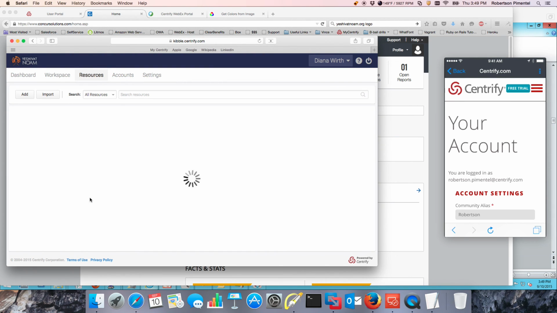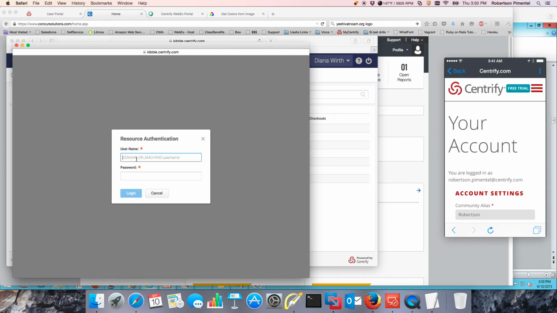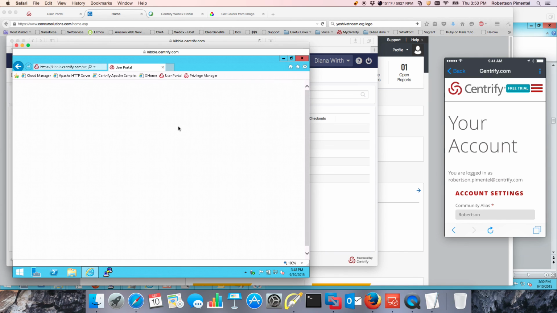This type of capability is also available on Windows. Notice in here, I'm going to do a manual login. So I can do a login to my member 3 machine. In this case, I'm going to do it with my own account, so I need to provide credentials. And I'll basically provide my password, right, and I'll be able to log in to my Windows machine. So regardless of where the user is, they will get access to that system, and you can have it from internal or from the outside world.